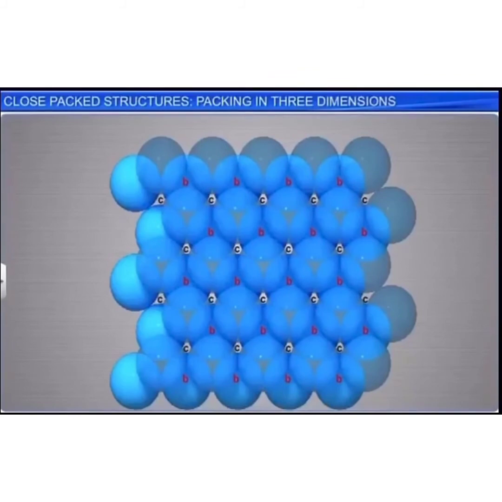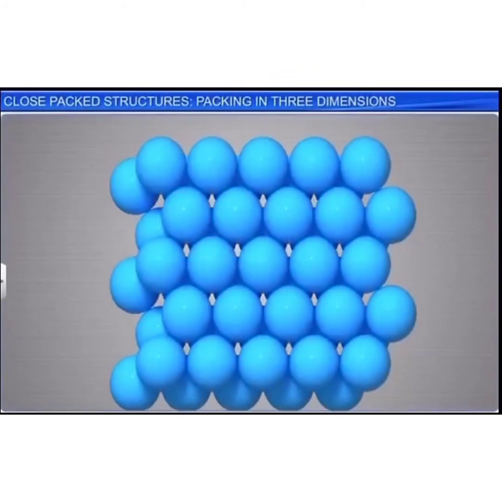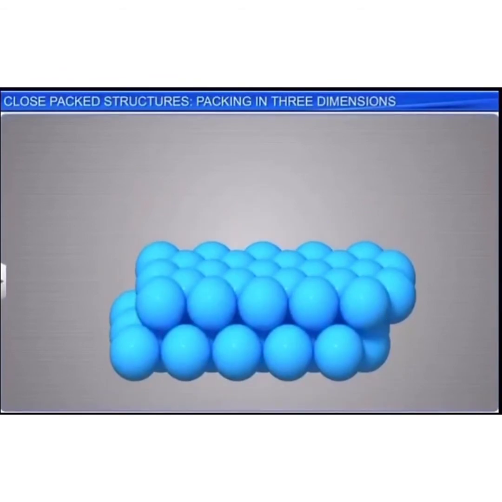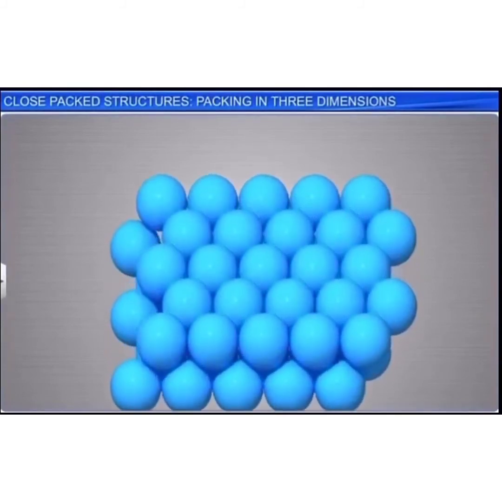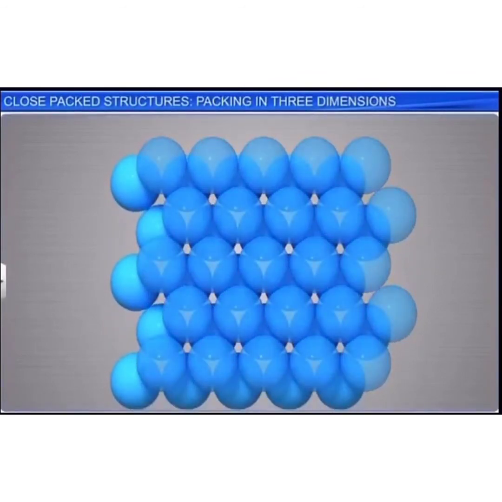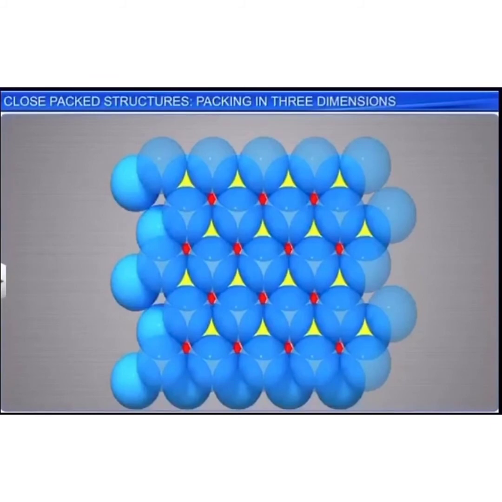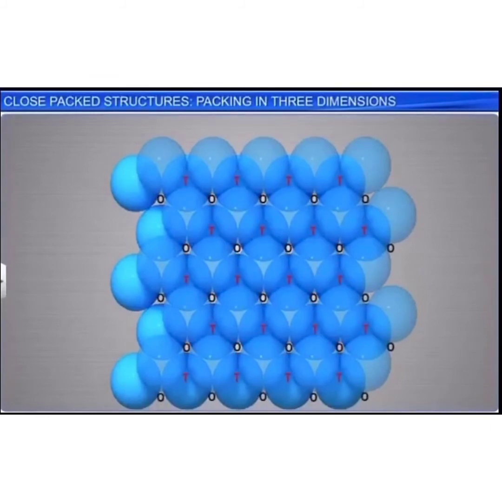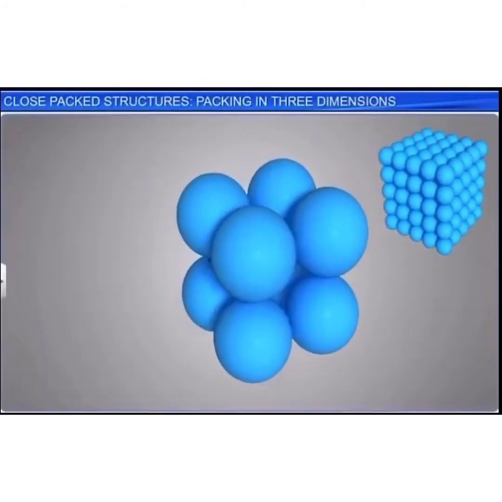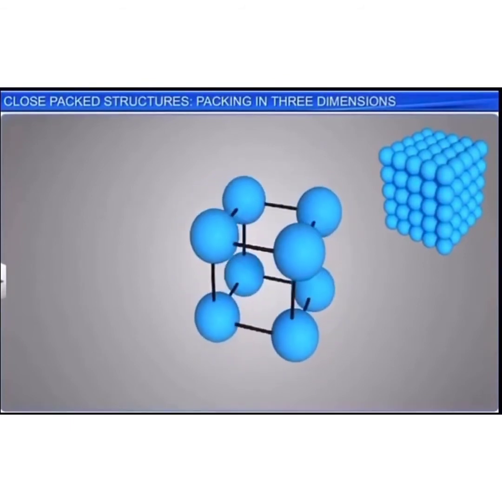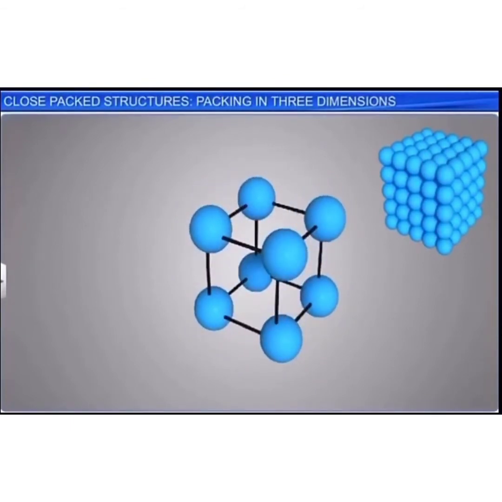Now the third layer can be placed on top of the second layer in two different ways. When the third layer is placed on top of second layer in such a way that they are exactly aligned with those of the first layer, then this type of pattern is called ABAB type of pattern, also known as hexagonal close packed HCP structure, shown by metals like magnesium and zinc. This type of lattice also has primitive unit cell.